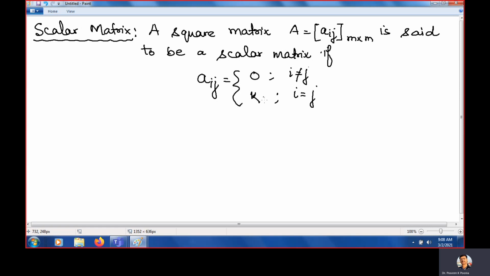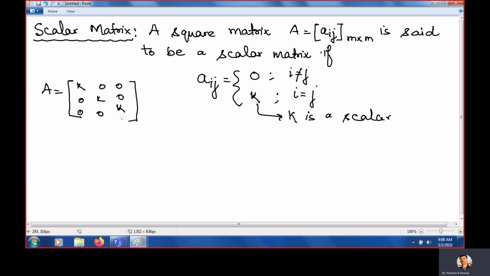k is a scalar. What do you mean by scalar? That the matrix is k 0 0, 0 k 0, 0 0 k. So all these entries should be the same. For example, you can have 2 0 0, 0 2 0, and 0 0 2. So this is a scalar matrix.